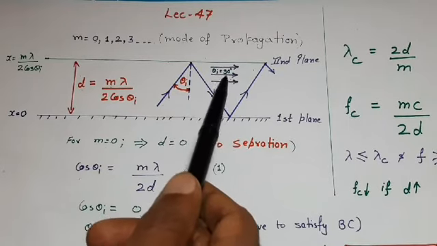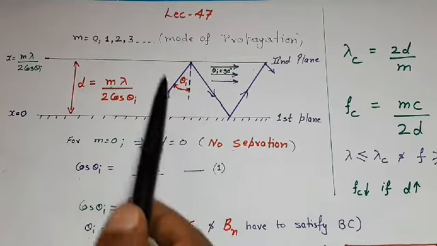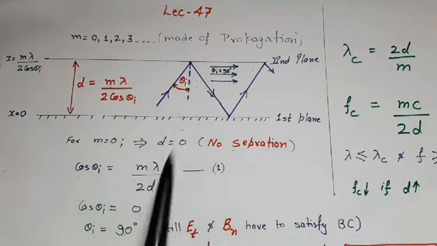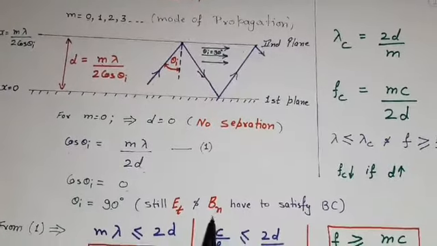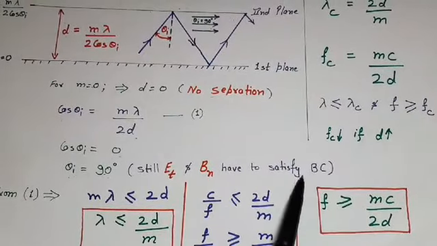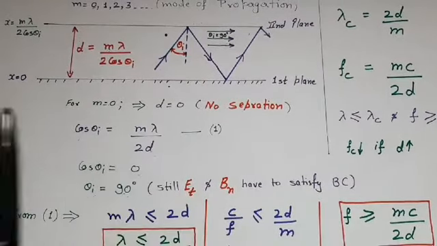In this case, the separation between the planes does not play any significant role, but still, because boundaries exist, that's why the tangential component of electric field and normal component of magnetic field have to satisfy the boundary conditions. And due to those conditions, this type of propagation is possible only in some specific case.